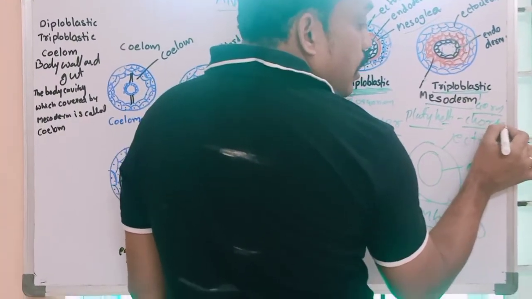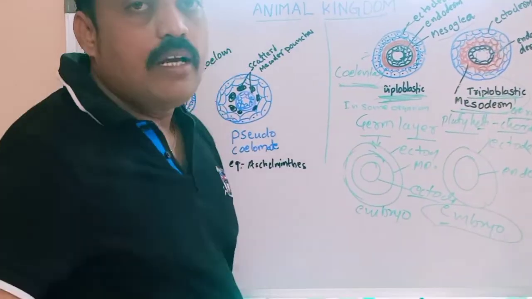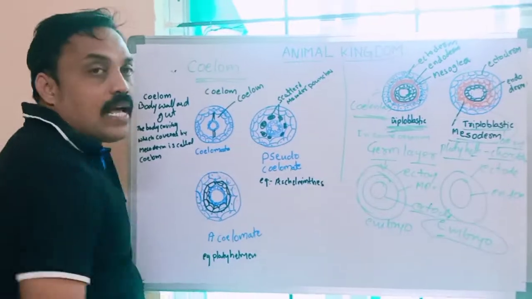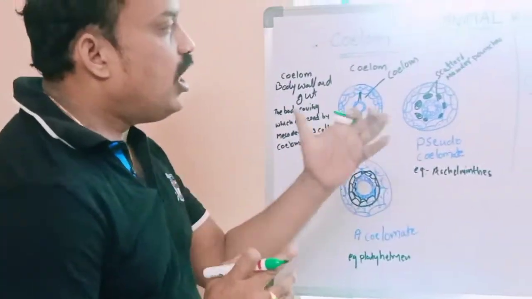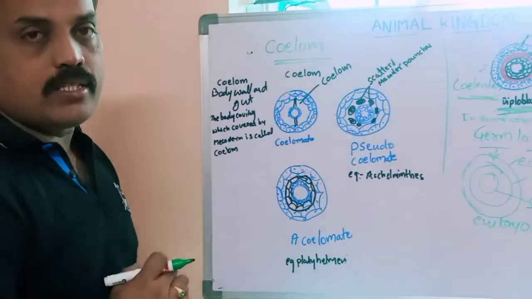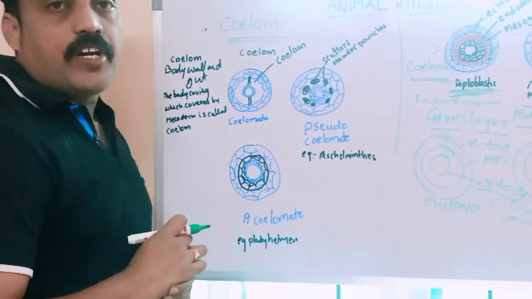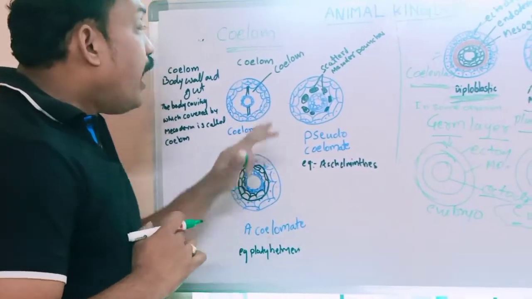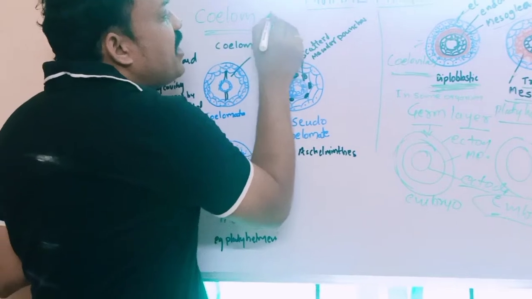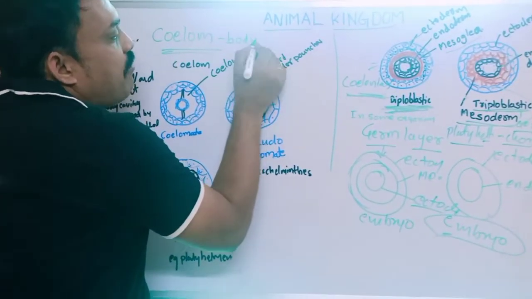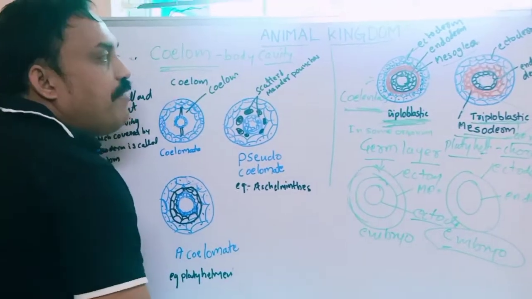Platyhelminthes to Chordata organisms are triploblastic organisms. They are classified based on coelom also. Not only diploblastic, triploblastic, segmentation, symmetry and body organization, but also coelom. What is the meaning of coelom? Body cavity. What is the meaning of cavity?